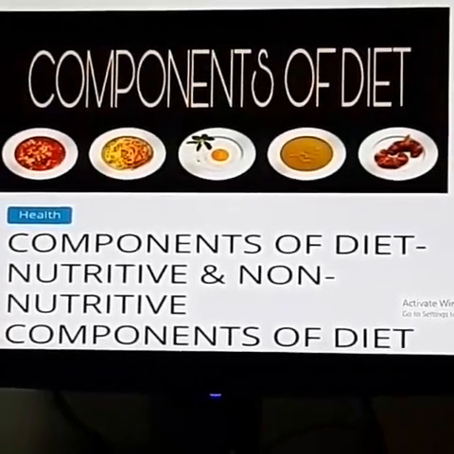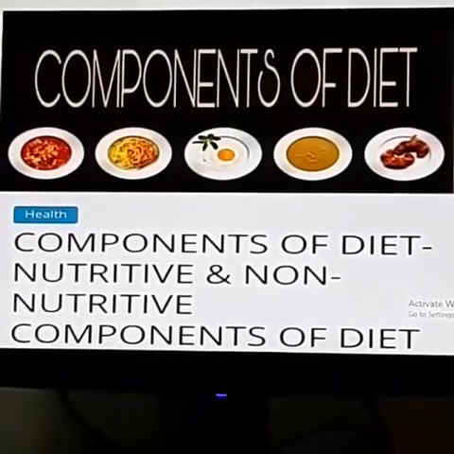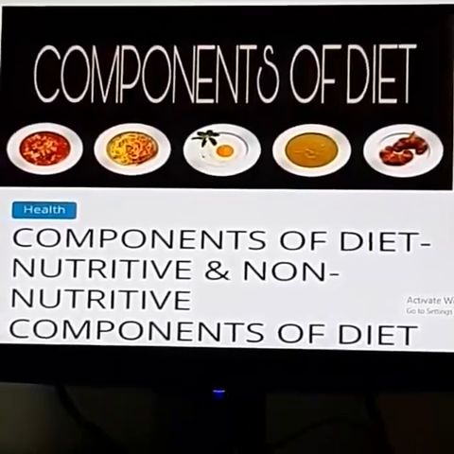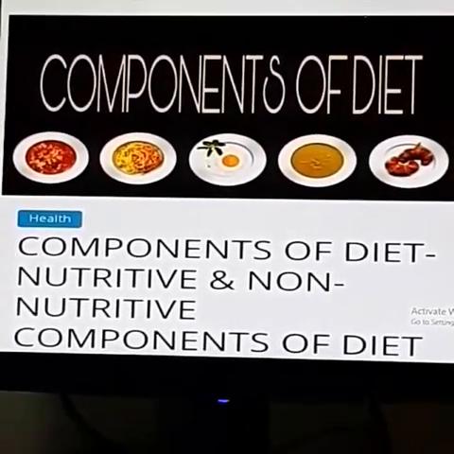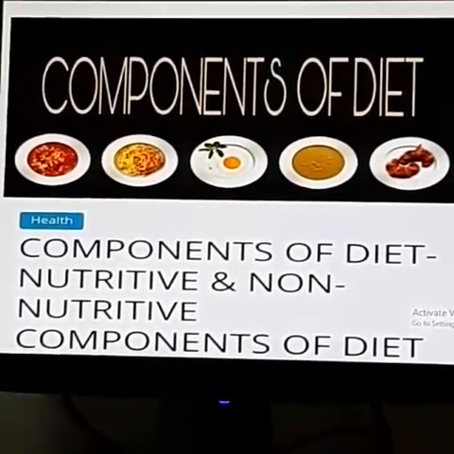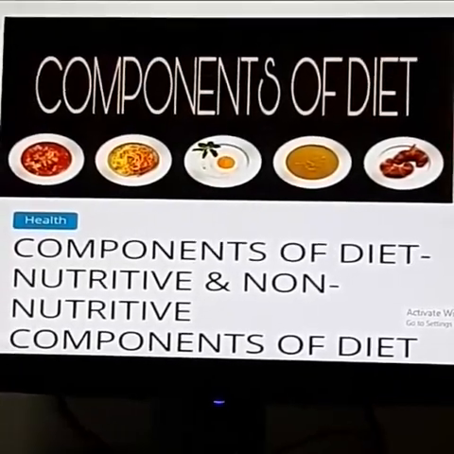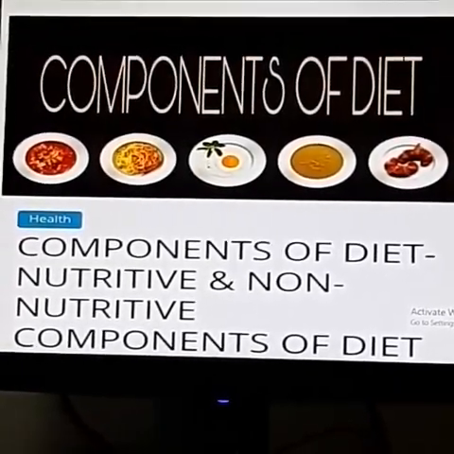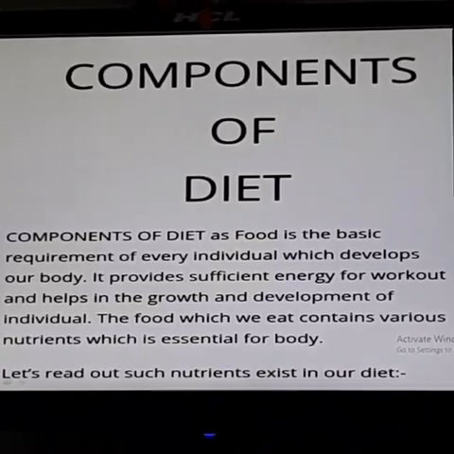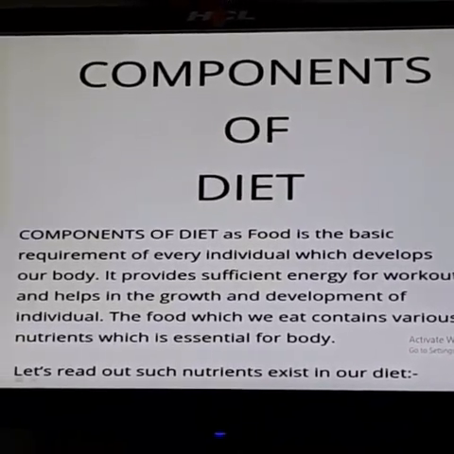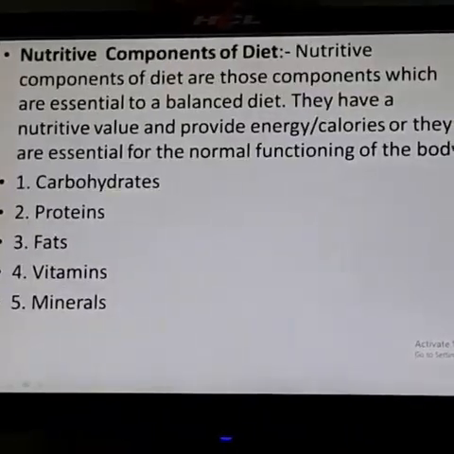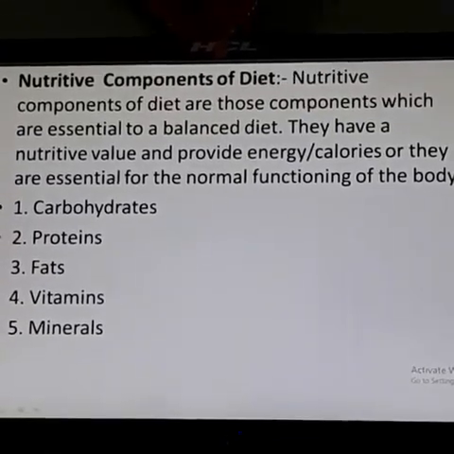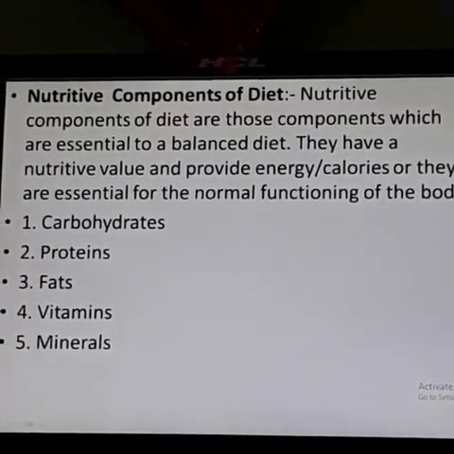So all the components needed for our food are divided into two types. One is nutritive components of diet and second one is non-nutritive components of diet. Components of diet, there are two types, already I told you. So let us start with nutritive components of diet.